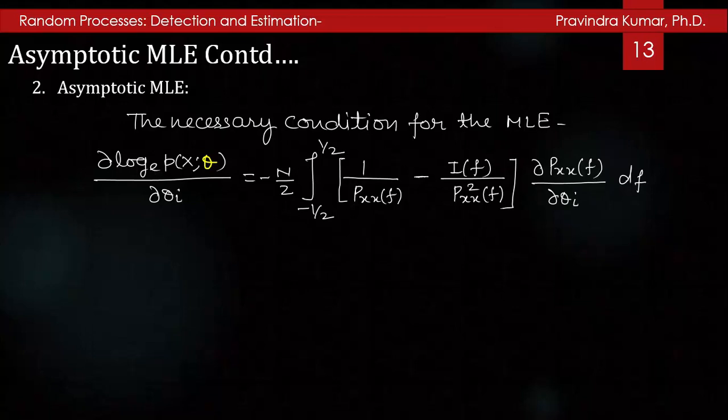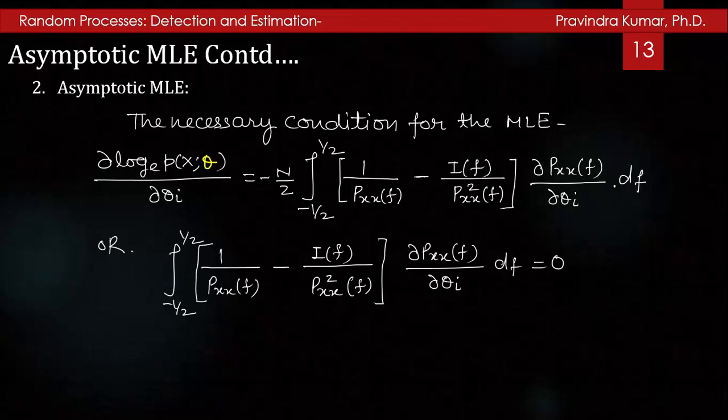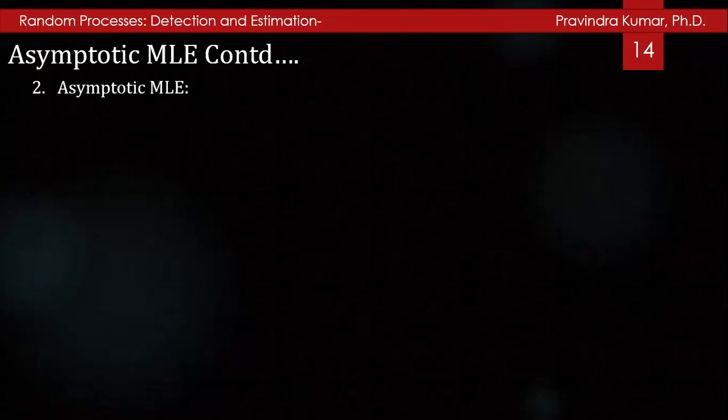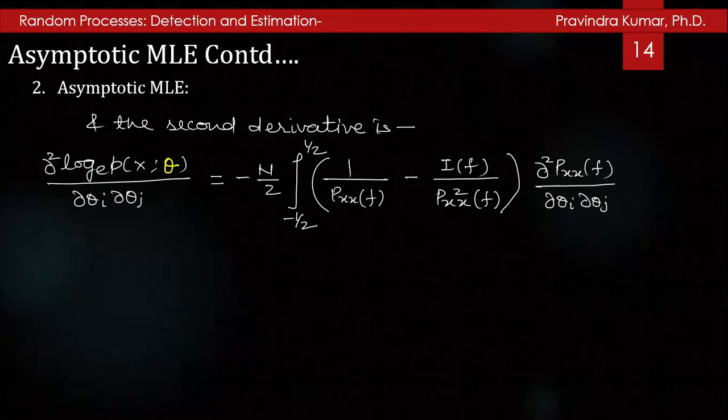It will be equal to -N/2 times the integral from -1/2 to 1/2 of [1/Pxx(f) - I(f)/Pxx²(f)] times ∂Pxx(f)/∂θ_i df, or you can write it as the integral from -1/2 to 1/2 of [1/Pxx(f) - I(f)/Pxx²(f)] ∂Pxx(f)/∂θ_i df equal to 0, and the second derivative will be ∂² log_e p(x;θ)/∂θ_i ∂θ_j.